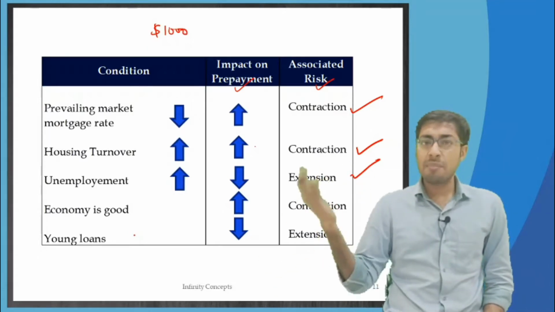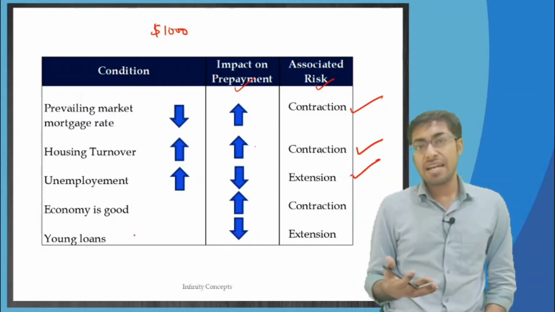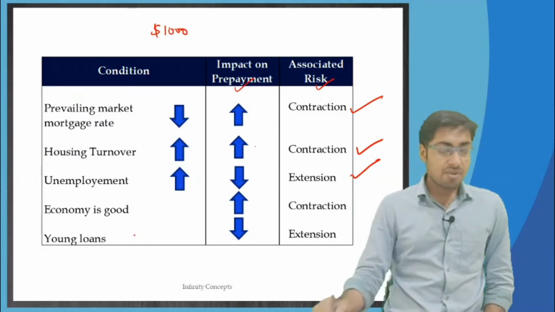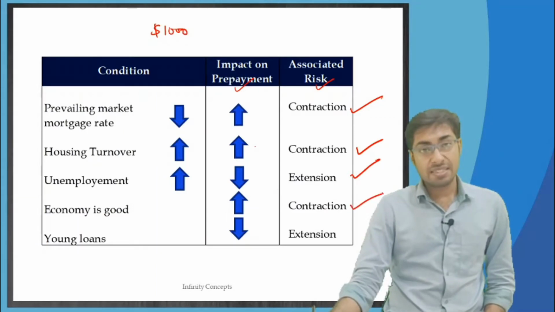So profits of the company will also be good, and all of these things. People will get more bonuses and all of that, and that is going to lead to more prepayments, and accordingly it will lead to contraction risk.